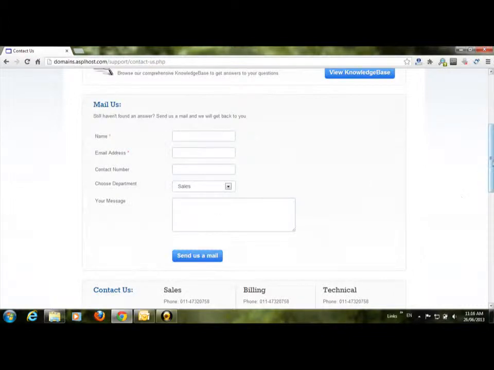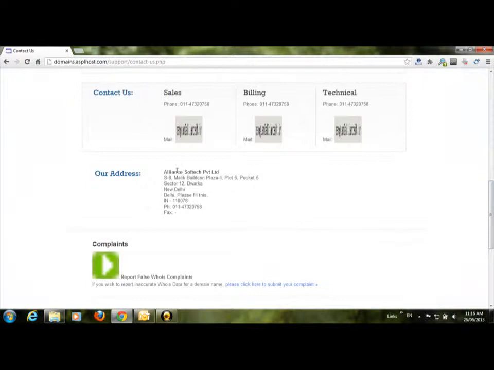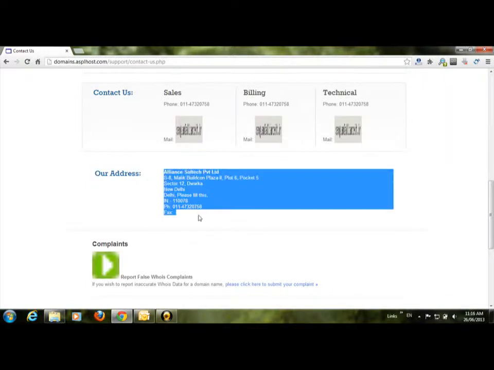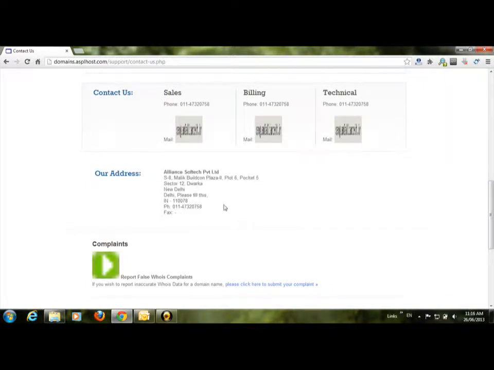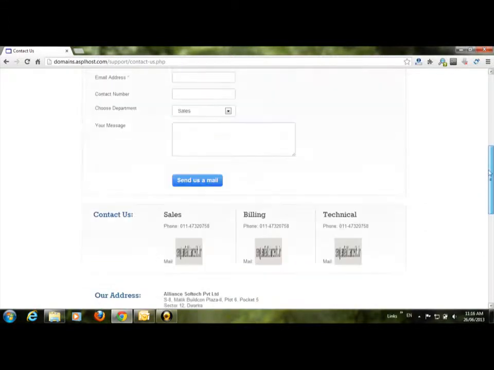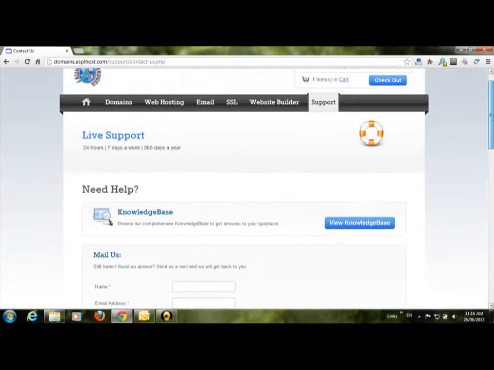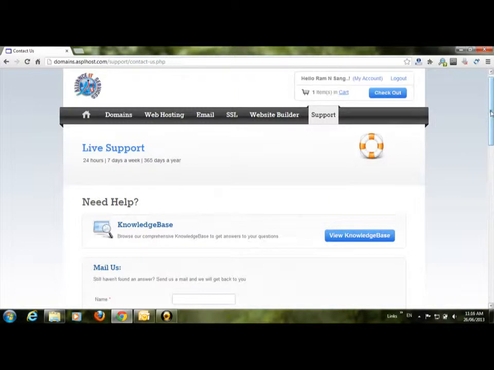You can fill the details here and type what you have done, or you can directly contact the given address. This is the address of the company or the service provider. You can call them and tell them I have booked a domain, please activate it, and they'll make the online payment. You can deposit the amount in your bank, or they can collect it from you.